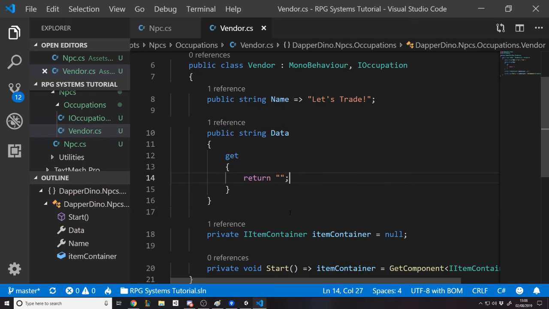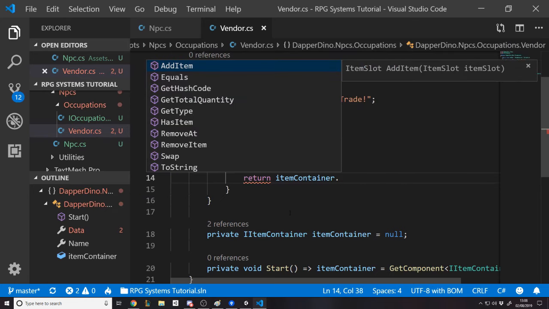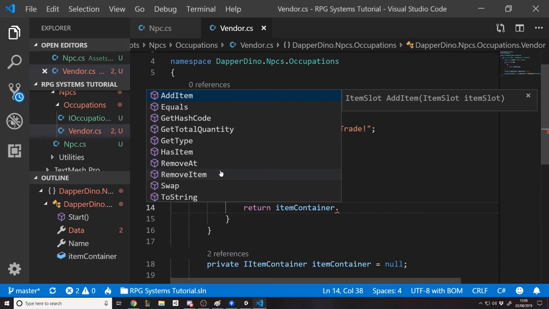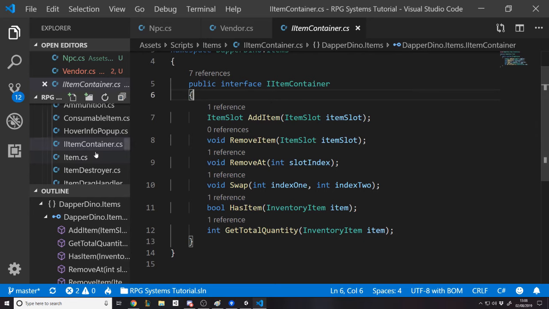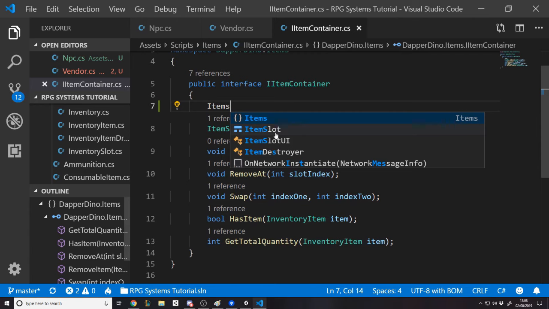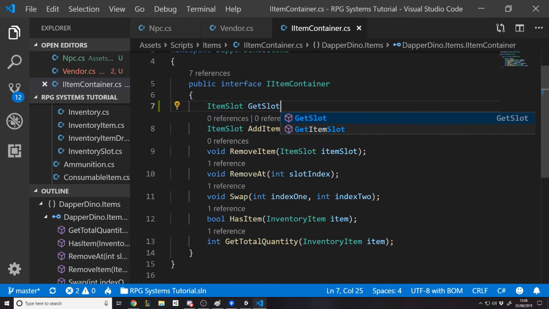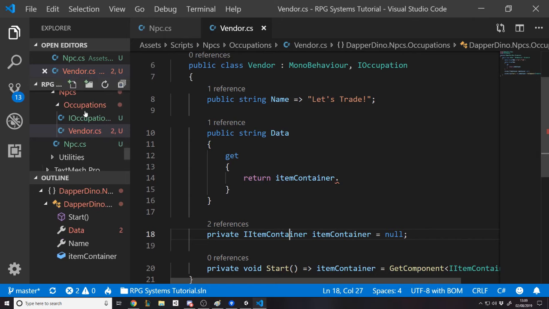We want to return the itemContainer dot. Okay, we haven't apparently in the item container interface. We haven't put a function in here for getting a slot at index, but we've already written it. So I'm going to say ItemSlot GetSlotByIndex(index). So we can pass an index and get slot data back.